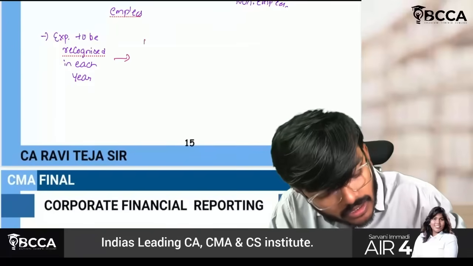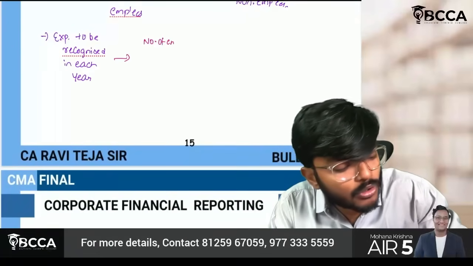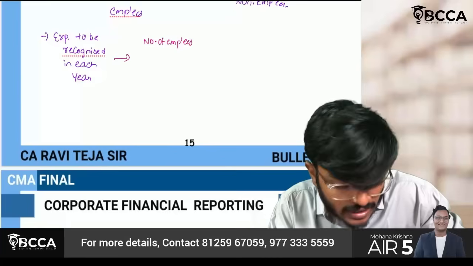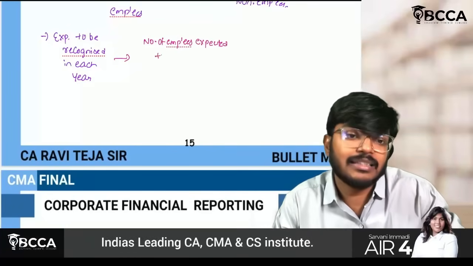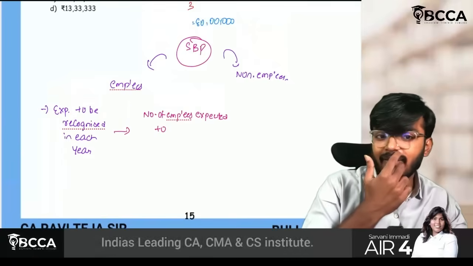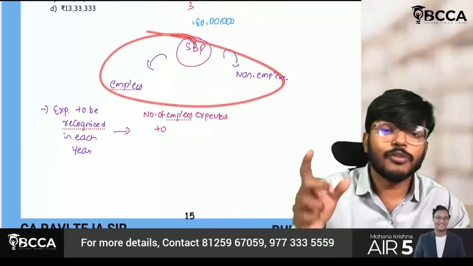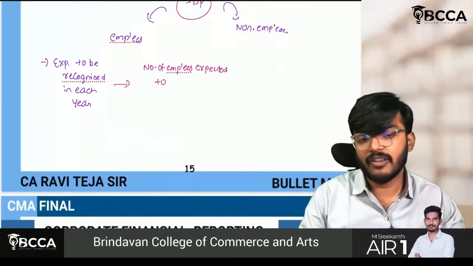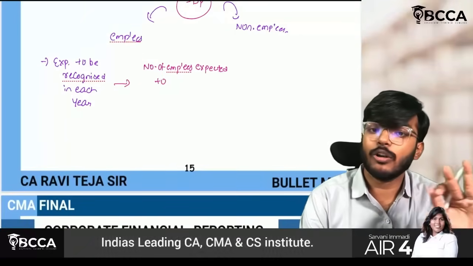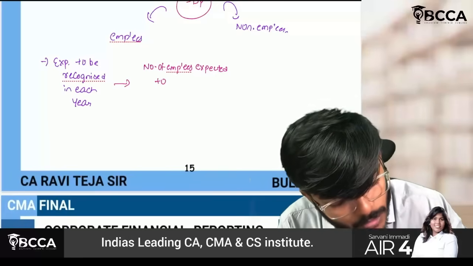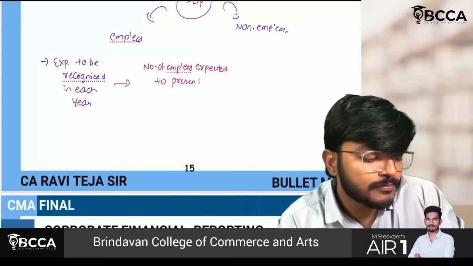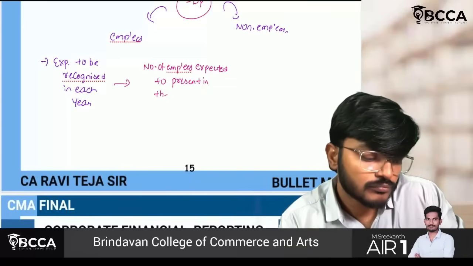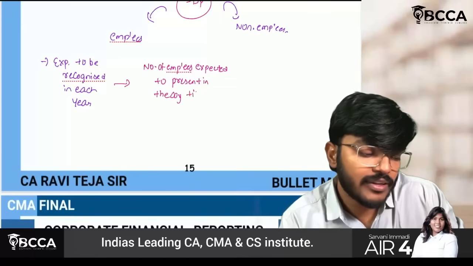Just remember the formula: number of employees expected to... See, the kind of condition they will keep is that if you want shares, you have to stay in the company for a certain number of days. This is the condition they will normally keep. So what you have to write is the number of employees expected to be present in the company till the vesting period.